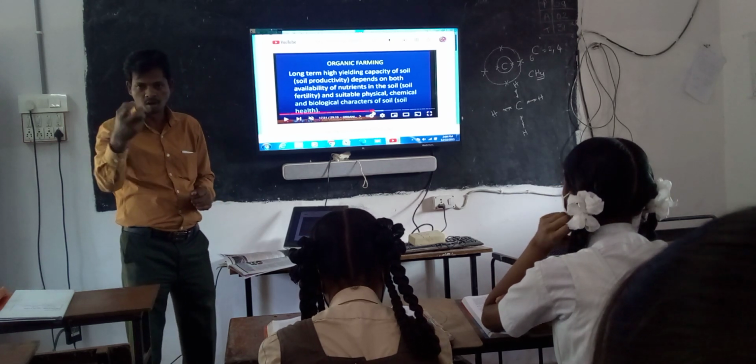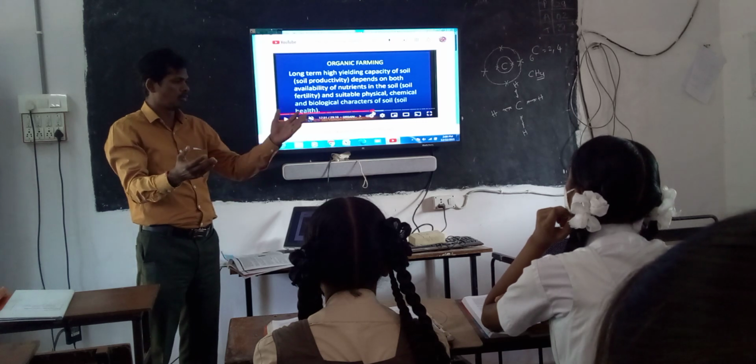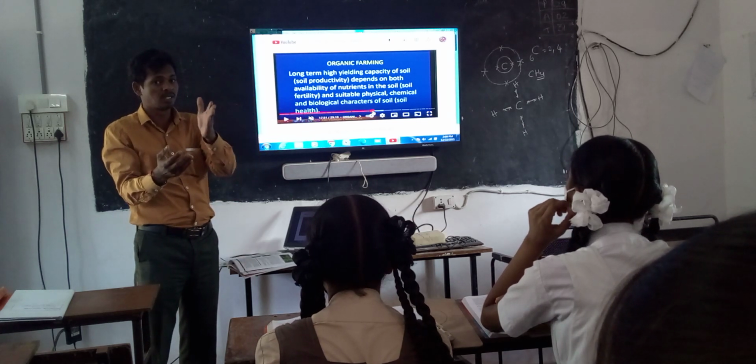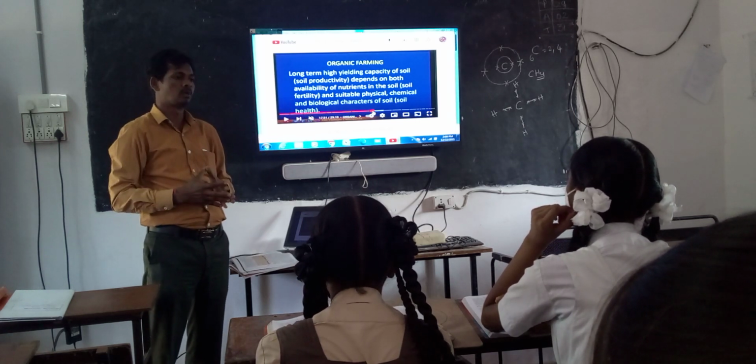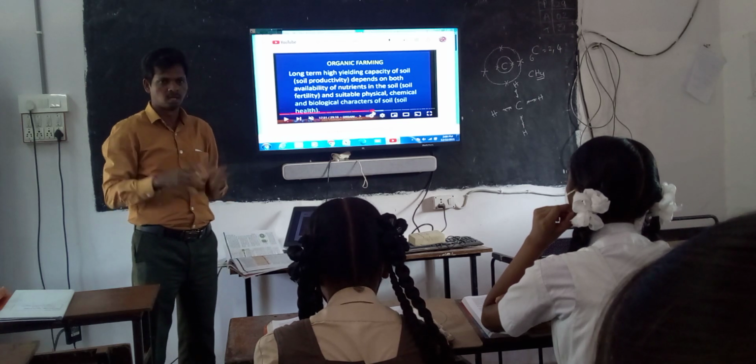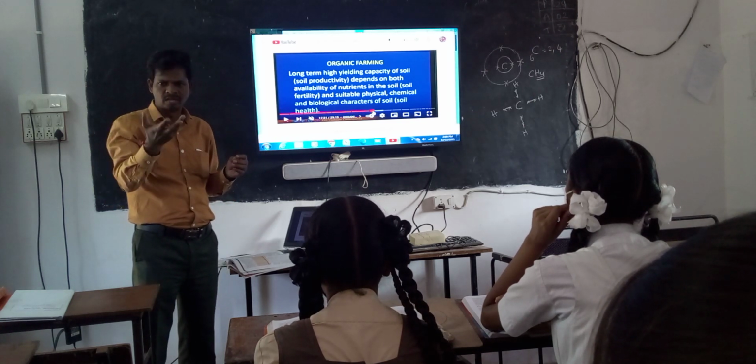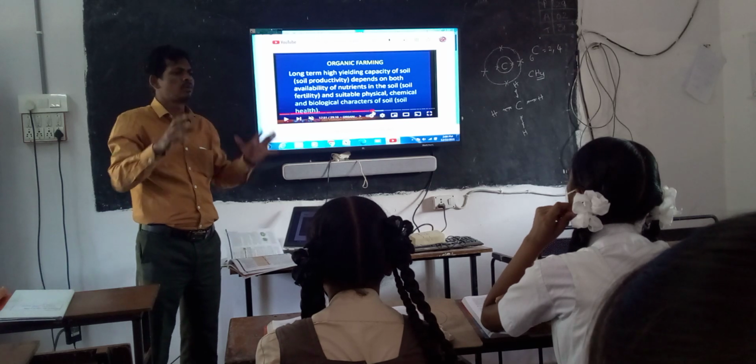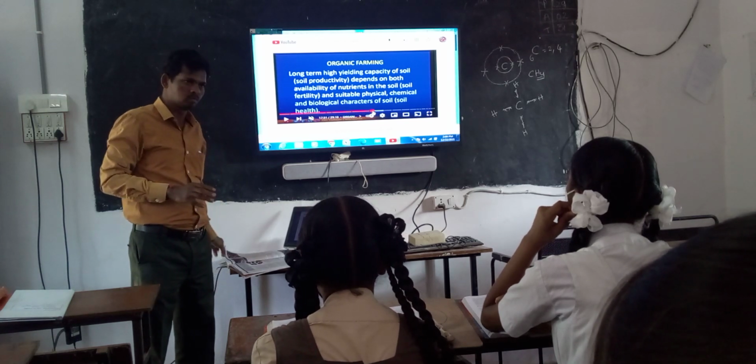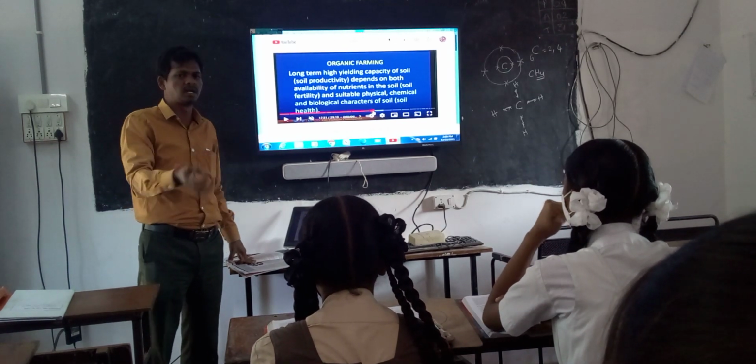If there is a small quantity of nutrients in the soil, then only the artificial fertilizers which we are using in the form of chemicals are working and increasing production. Otherwise, if there is no small quantity of nutrients and you use a large quantity of chemical fertilizers, there is no use. Total land is a bare land.